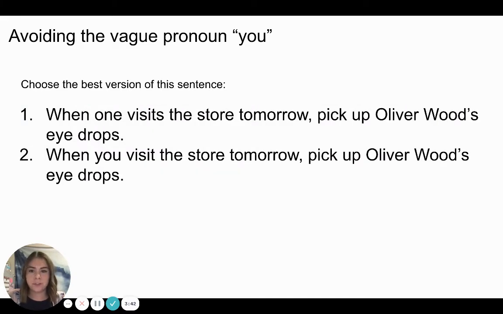Let's try one more time. Choose the best version of the sentence. Number 1, when one visits the store tomorrow, pick up Oliver Wood's eye drops. Number 2, when you visit the store tomorrow, pick up Oliver Wood's eye drops. Take a moment and circle the correct answer.